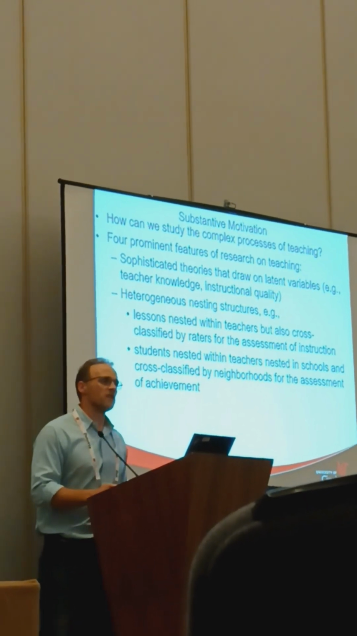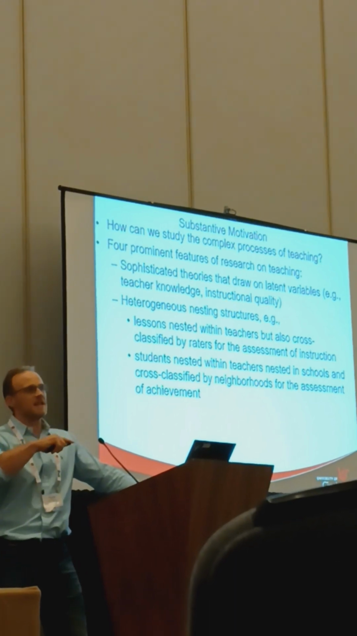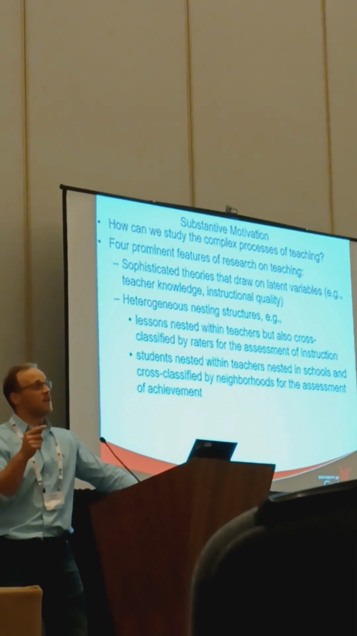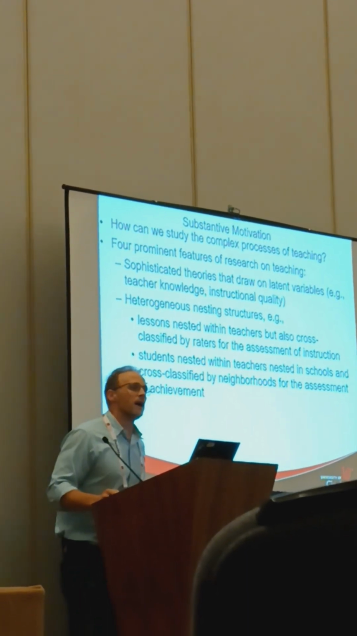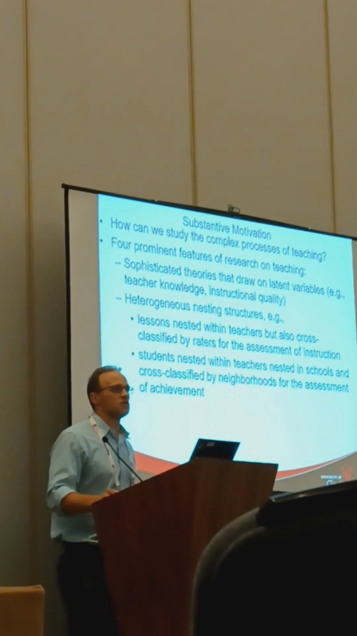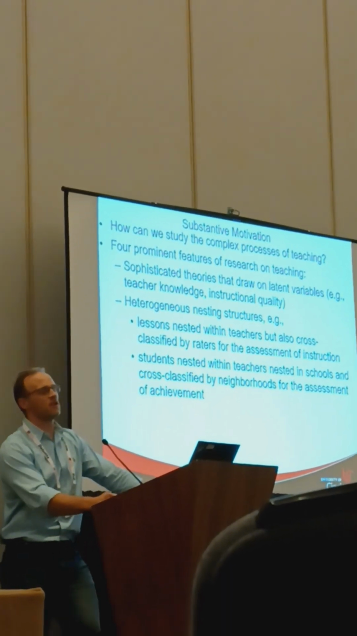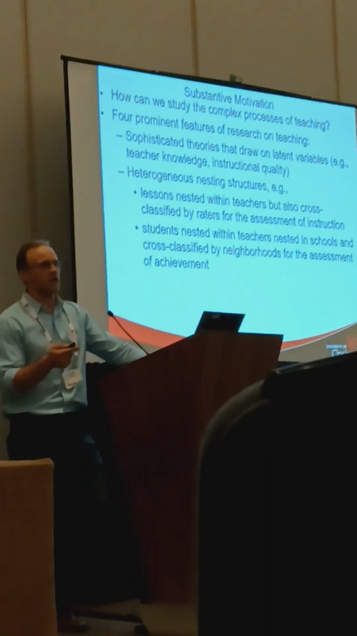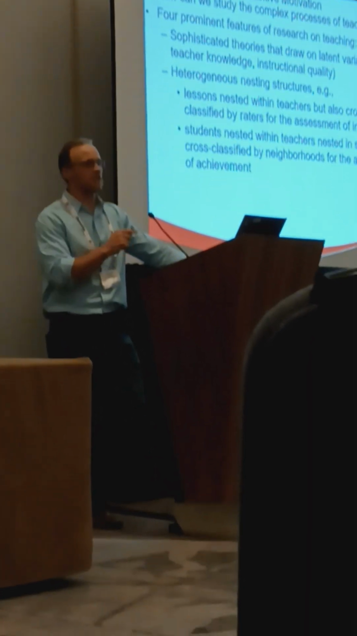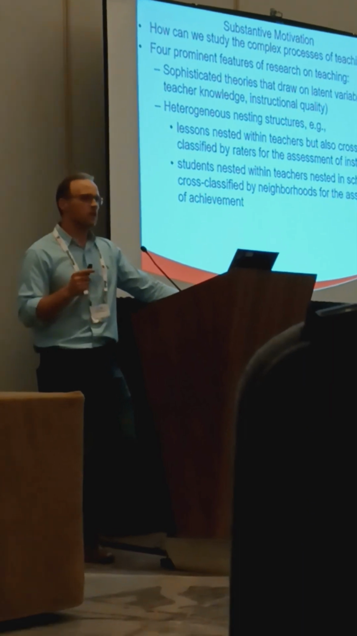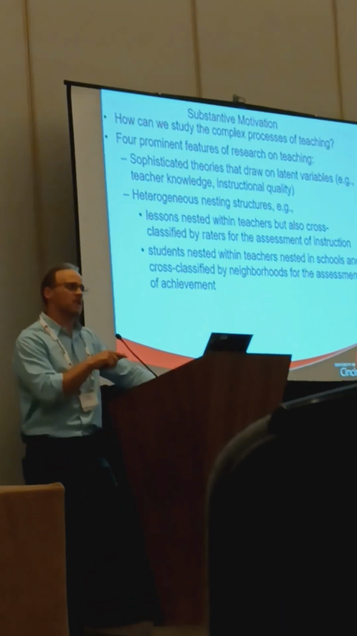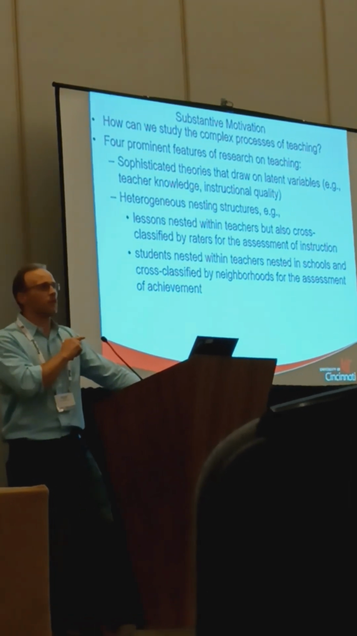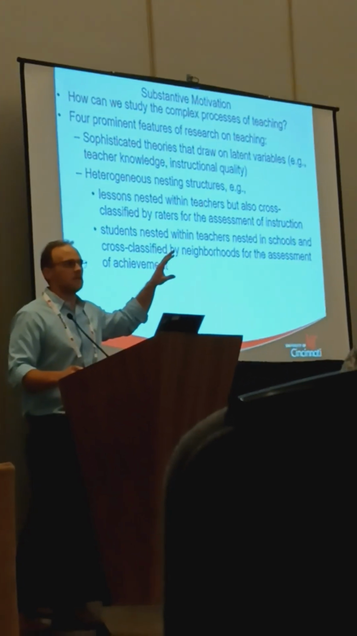And so the nesting structure there is lessons or observations nested within a teacher. It's kind of like a repeated sample. We have multiple measurements nested within each teacher. And those measurements are also cross-classified by raters, because raters, we know, also contribute largely to construct-irrelevant variation. In other words, not every rater agrees on the quality of a particular lesson. So there's some variation that's unique to the rater that has nothing to do with the teacher. So we have this really complex nesting structure just for the measurement of teaching. It's observations or lessons nested within teachers, but then also cross-classified among raters. And so you see the measurement of teaching, the nesting structure for teaching